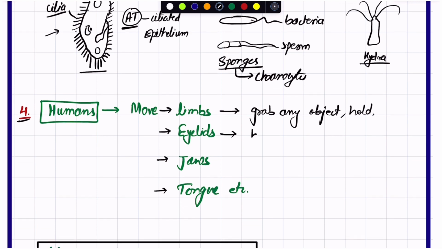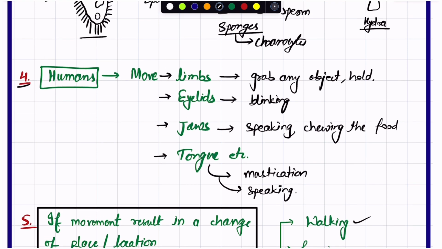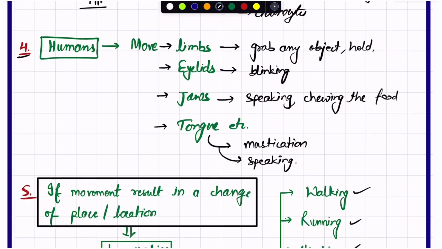And eyelids, blinking is the movement of eyelids. Jaws: we are speaking, we are chewing the food, etc. And then the tongue: definitely in mastication, the tongue helps in mixing of food with saliva, and the tongue also helps in speaking. Like this, humans have the capacity to move different body parts for different significant purposes.